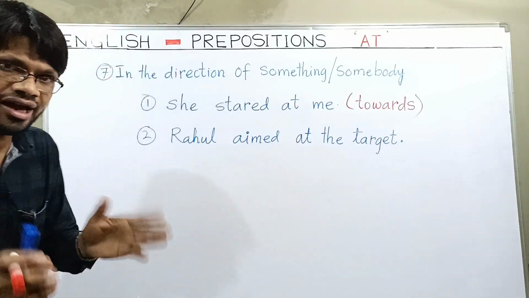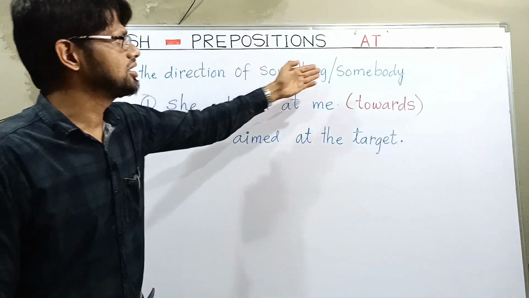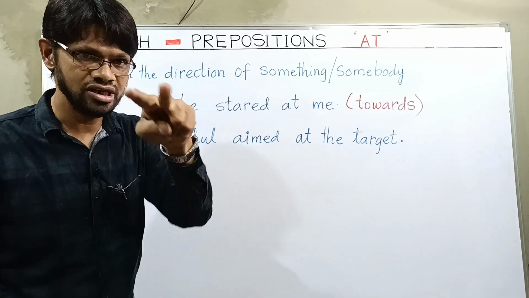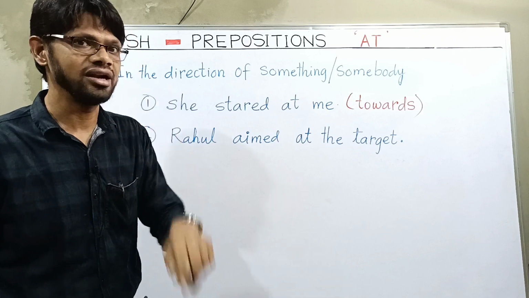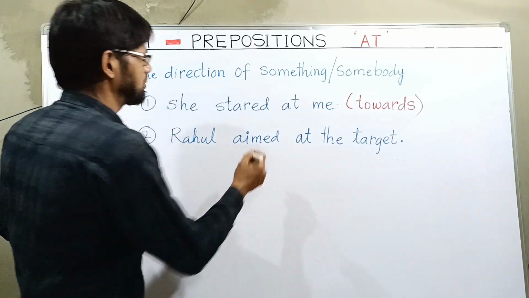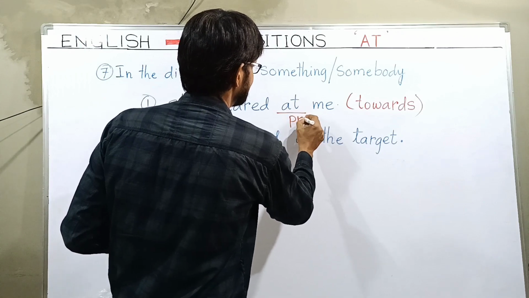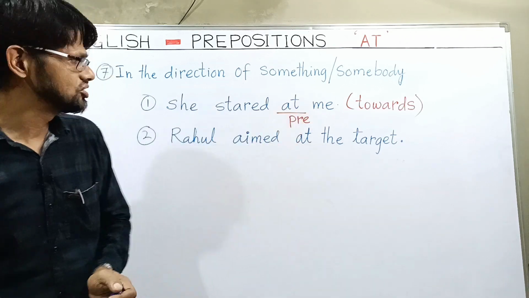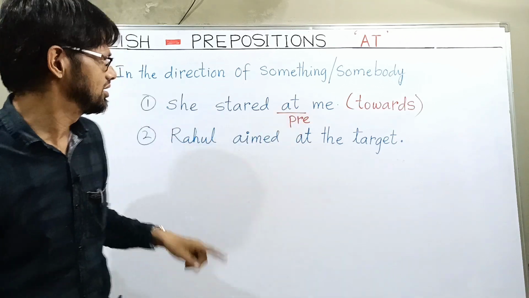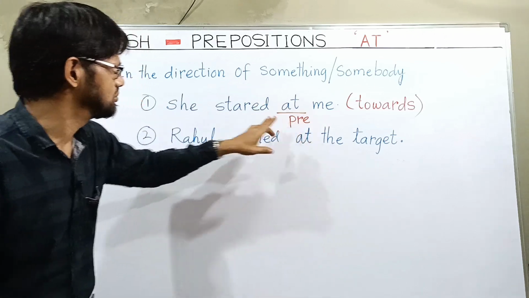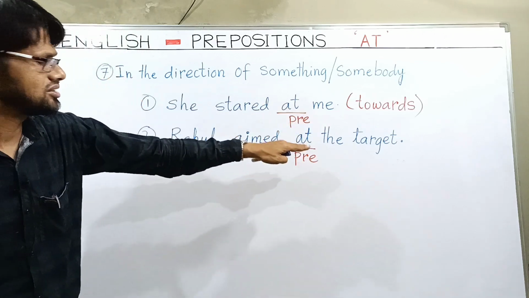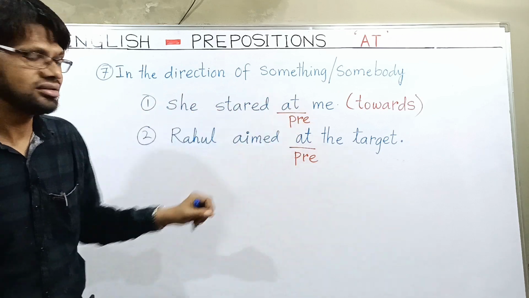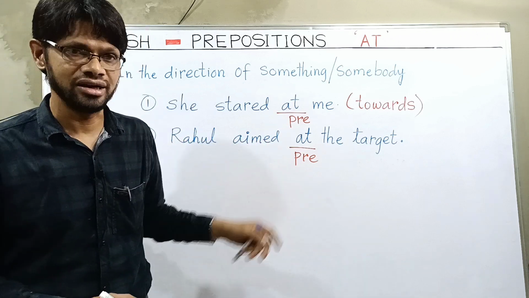We use preposition at in the direction of something or somebody. Example, she stared at me. So here we use preposition at. Two words, she stared at me. So this is one example. Rahul aimed at the target.